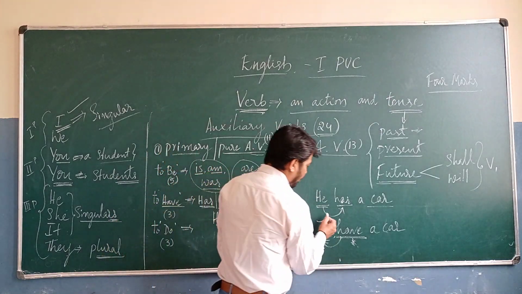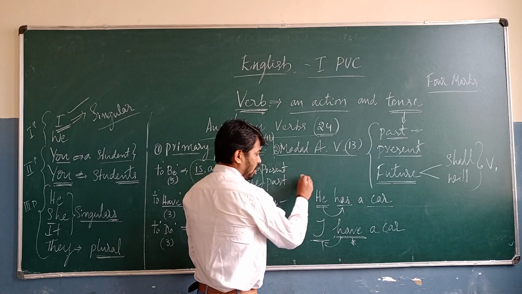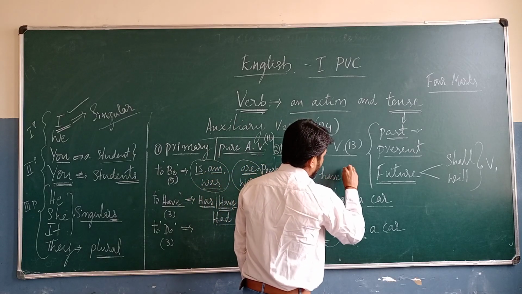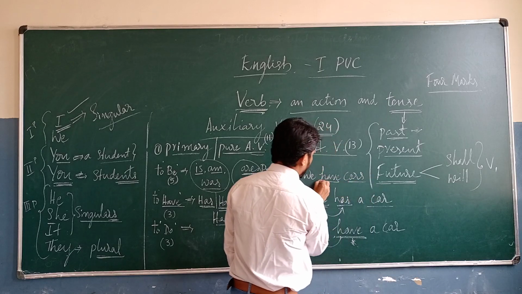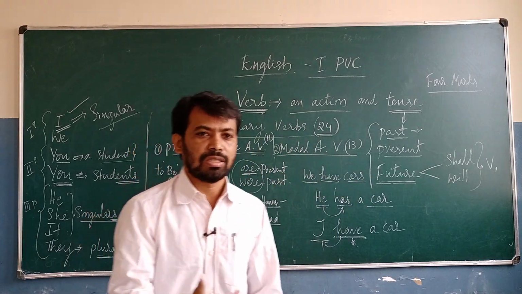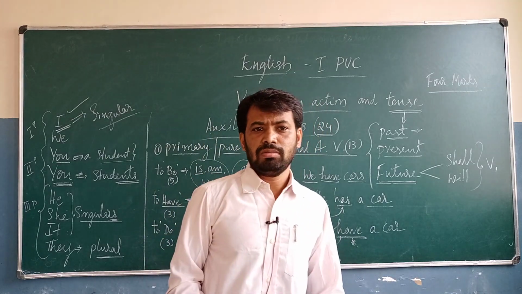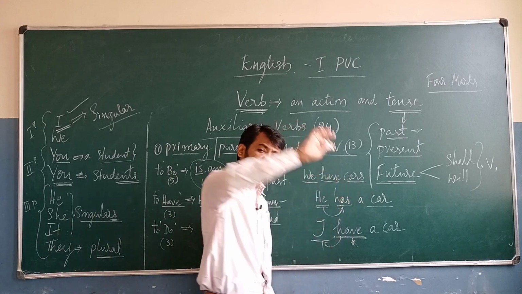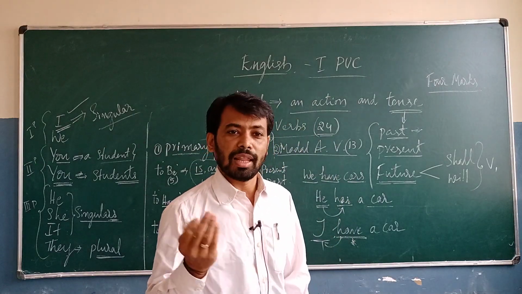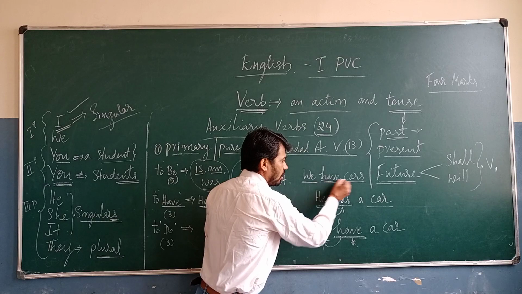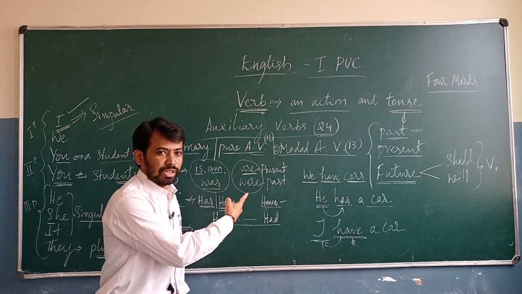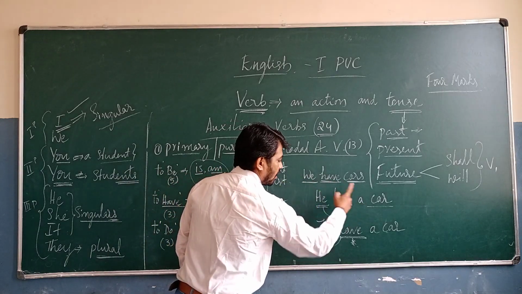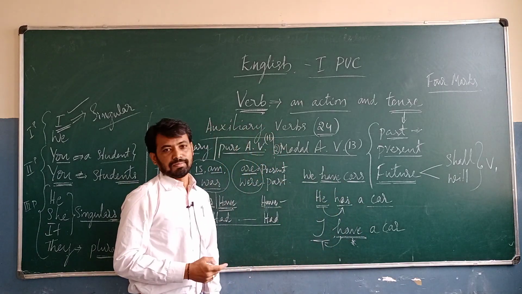Okay? Yes. And then if there is plural, so I will take this one we. Okay, we have cars. We have cars. We have a car, that is also correct. That is okay, among them we have cars, everyone may also have a car. Like that. Okay? Yes. We have cars. Have you got it? Yes. So that's why we have to use we have cars. He has a car. I have a car.